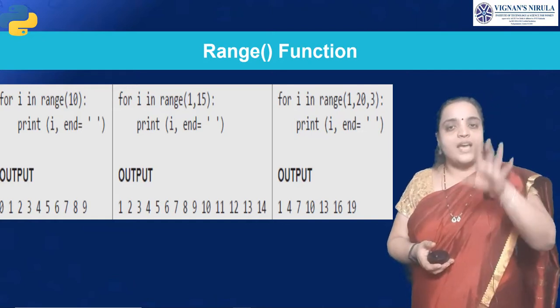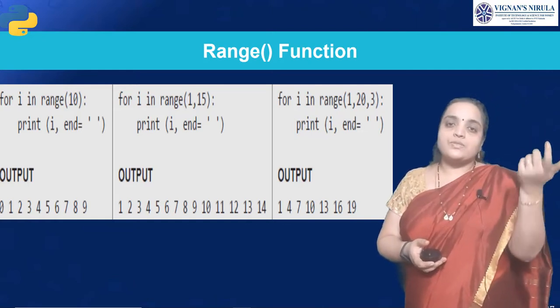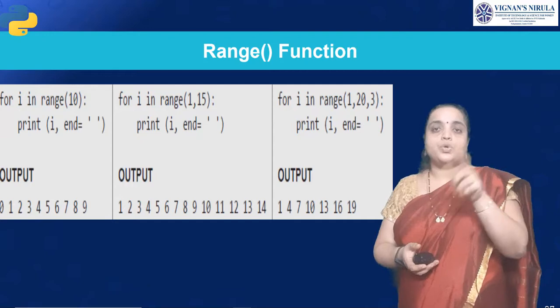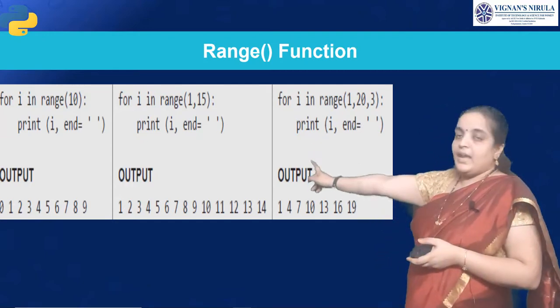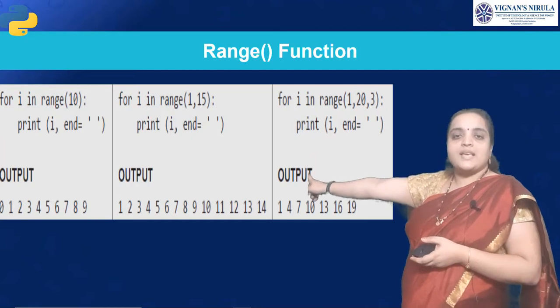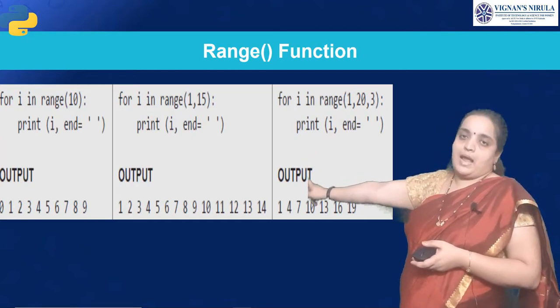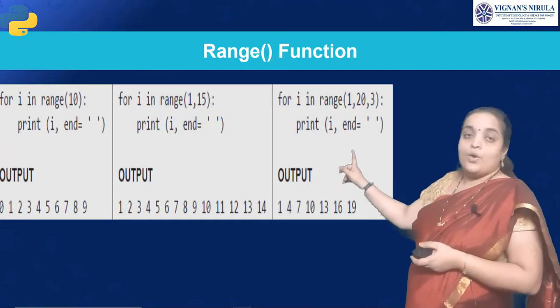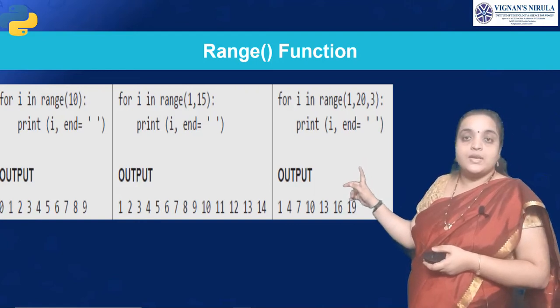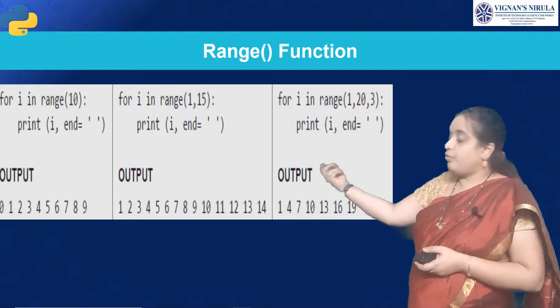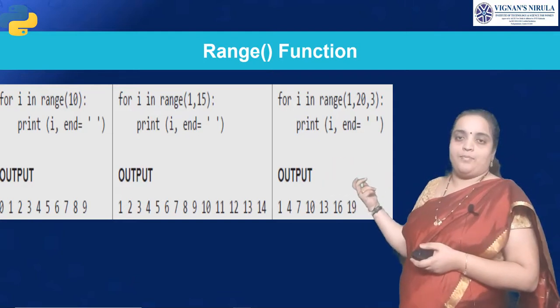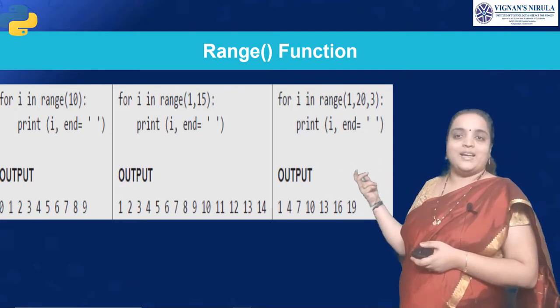So, range is 10, means the value starts from 0 to 9. So, it is printed as 0, 1, 2, 3, 4, 5, 6, 7, 8 and 9. Here, 1 to 15 means the range starts from 1, not from 0. So up to 15, that is 1 to 14, it is printed.